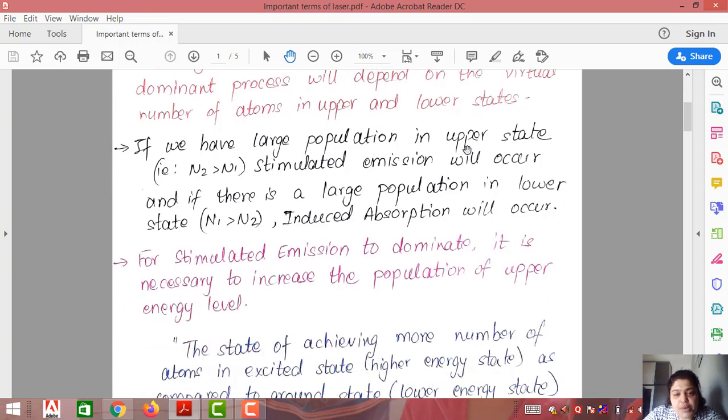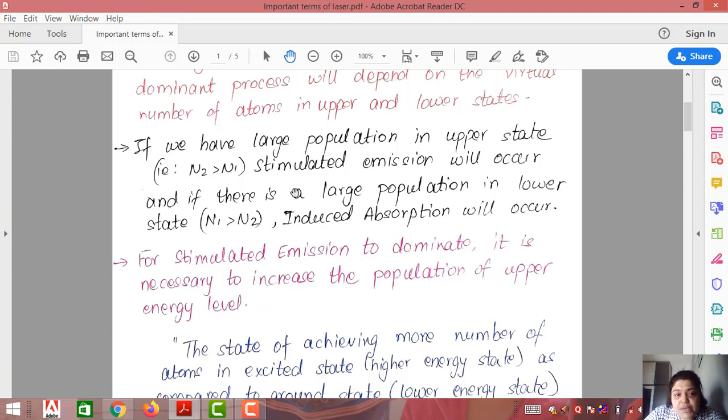If we have a large population in the upper energy level, that is the upper state, suppose the upper energy level E2 has more number of atoms. That means we have the condition N2 greater than N1. Then definitely stimulated emission will occur. And if there is a large population in the lower energy state E1, that is N1 greater than N2, and you incident energy, what will happen? These atoms will absorb the energy and move on to the upper energy level. So induced absorption will occur.